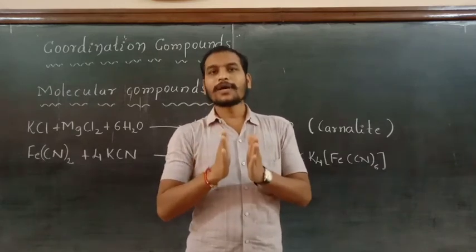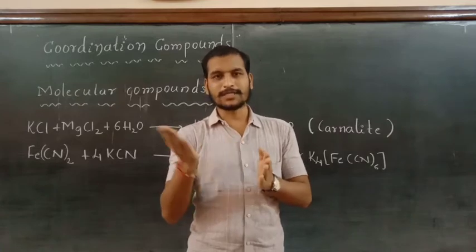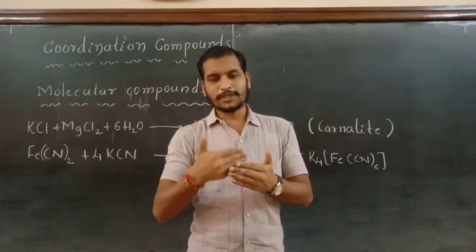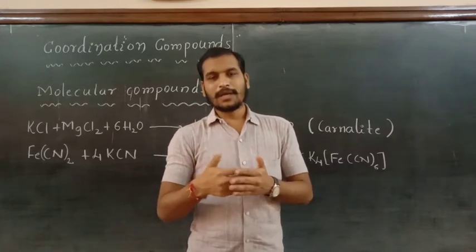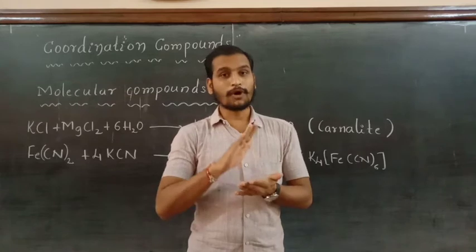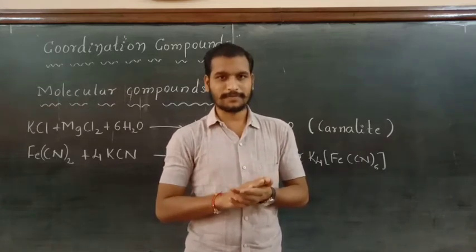Here, D block elements, you know that D block elements are transition metals. Those have a special property to form the coordination compounds or the complexes.